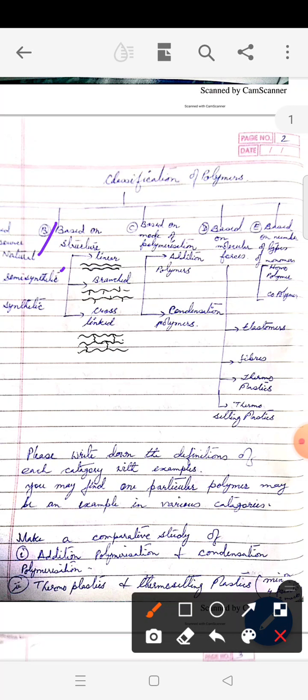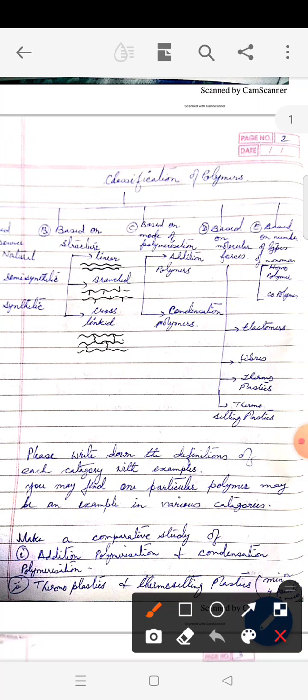Such polymers are called semi-synthetic. Synthetic means purely man-made, not obtained from nature, like polythene and Teflon. Vulcanized rubber is a semi-synthetic polymer, and starch and protein are natural polymers. So that is the first way of classification.